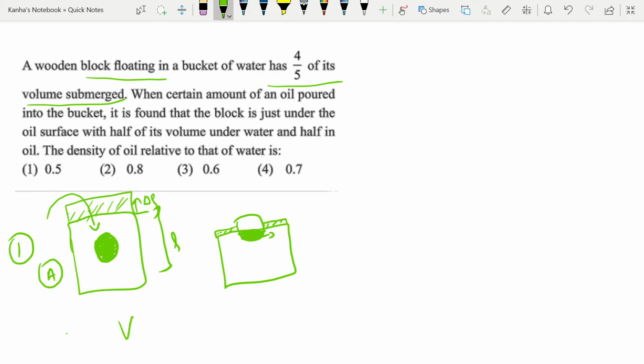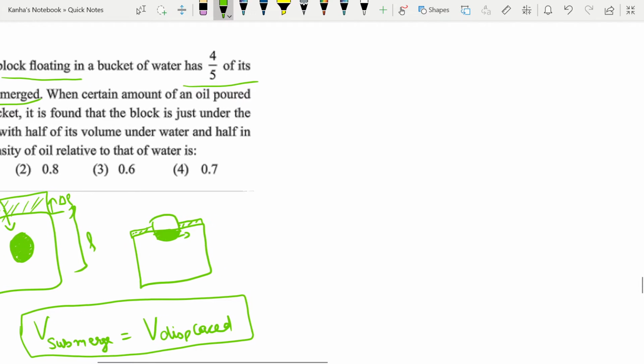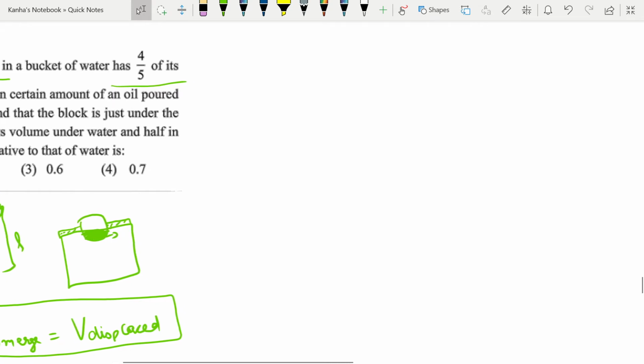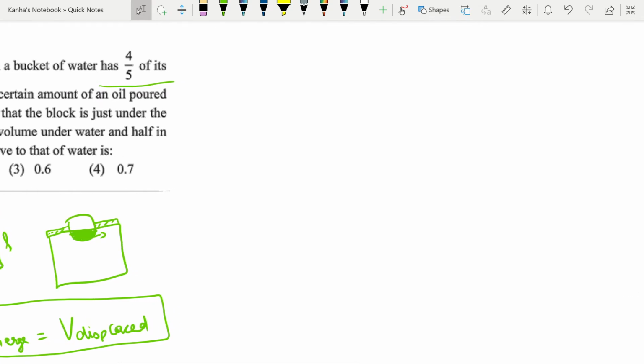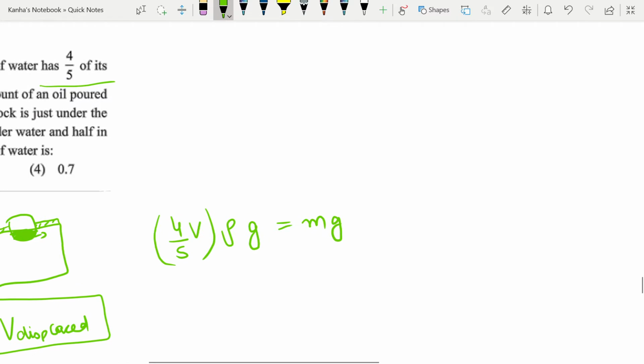So the volume of the submerged part is equal to the volume of the displaced part. This should be clear. Once this is clear, we can approach this question very easily. It's given that 4/5 of the volume of a wooden block is submerged in water. Now I can use the Archimedes principle easily and find the buoyant force on this. So I have my buoyant force given by 4/5 V, which is the volume of the water displaced, into the density of water into G, and this will balance the mass of the block into gravity.